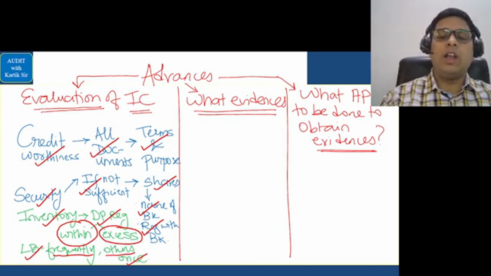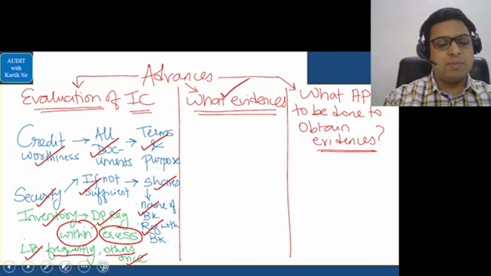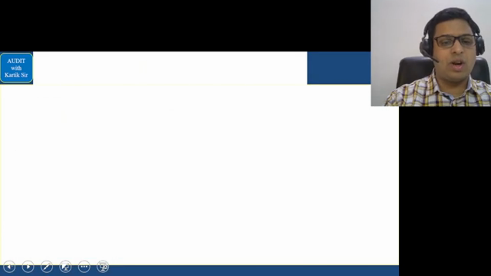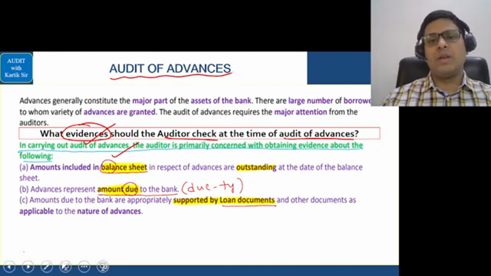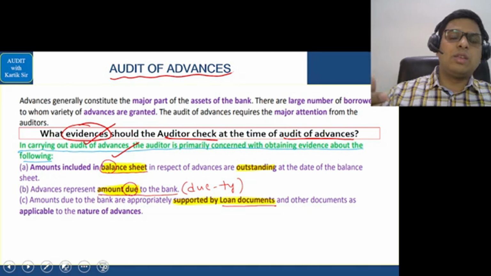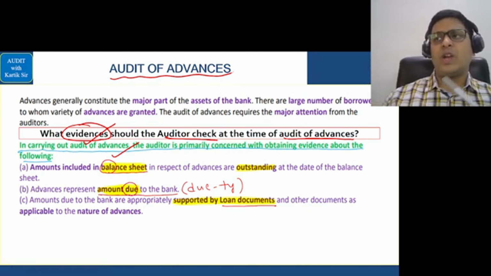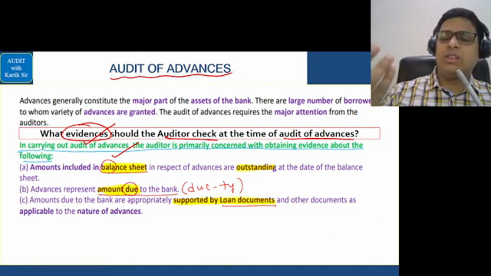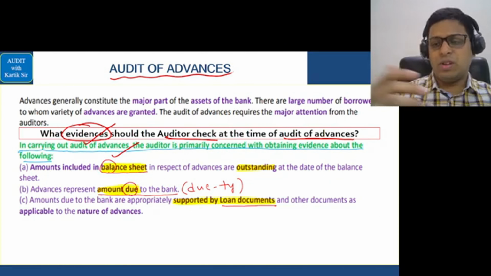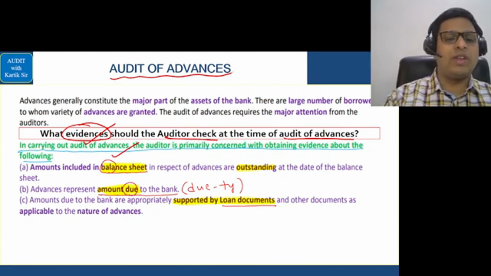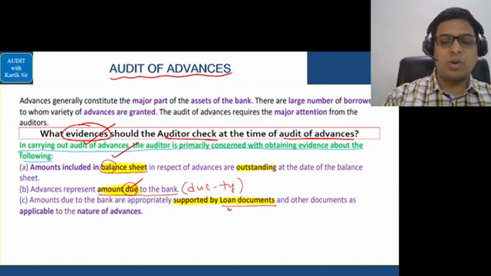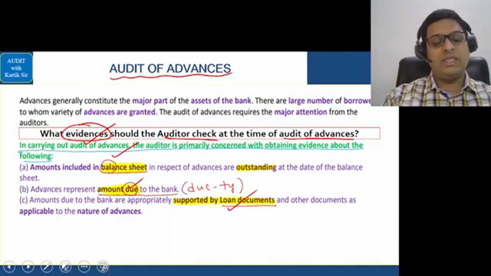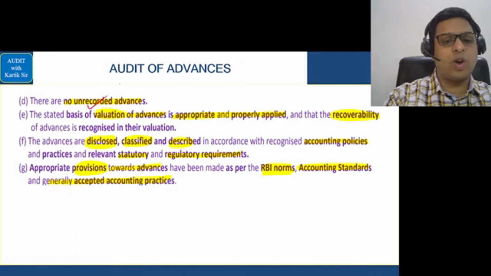Now, what evidence should the auditor gather? That is basically this answer. What evidence should the auditor gather? This area. For this, we had done a very nice story called the bald uncle story. I hope you remember. First is the BAL, that is balance sheet date. Then the barber says I'm doing a duty, so you have the amount due part. Then after that, he sits and reads the newspaper, that is supported by loan documents. Then he sees that no hair is there, so we saw no unrequired advances.